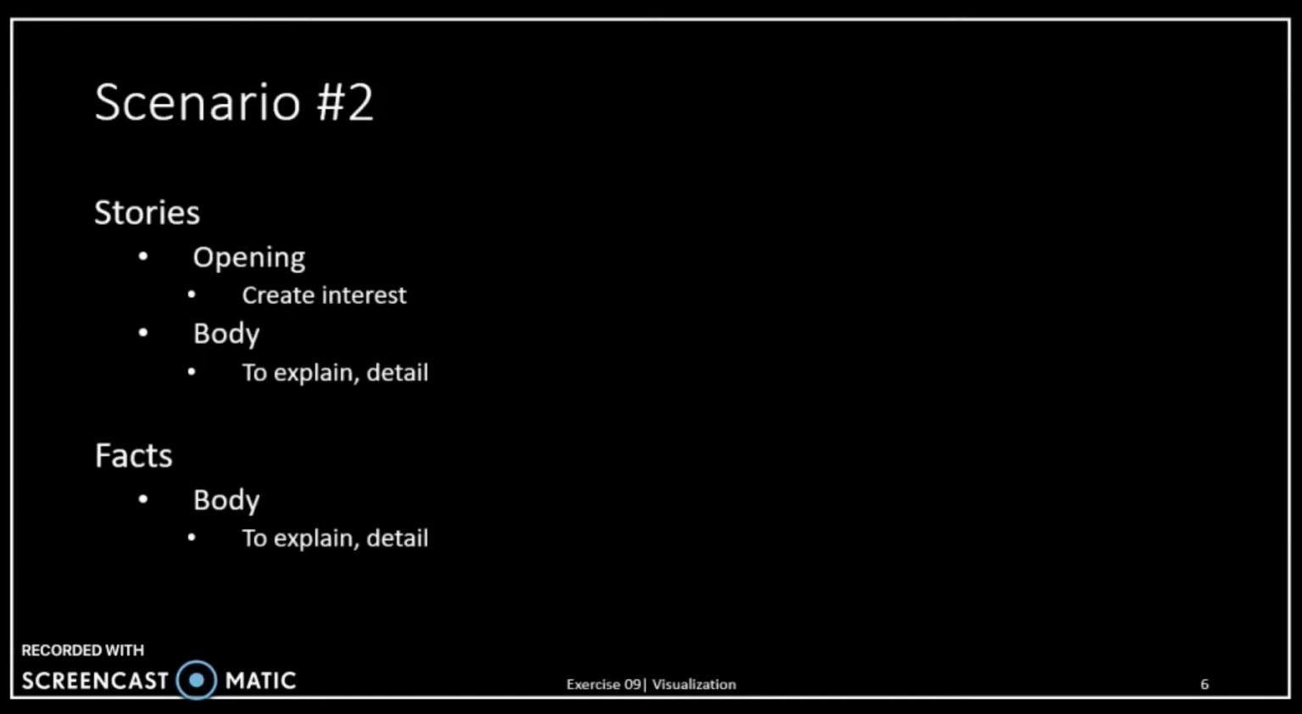The last part is where we should explain stories and facts. Stories can be told in the opening and in the body part. In the opening part, it is to create interest, and in the body part to explain our message in a detailed manner. Facts are usually never used in the opening part. They are mainly used in the body part to explain and give more detail to the core message.